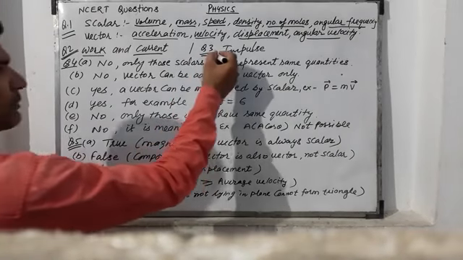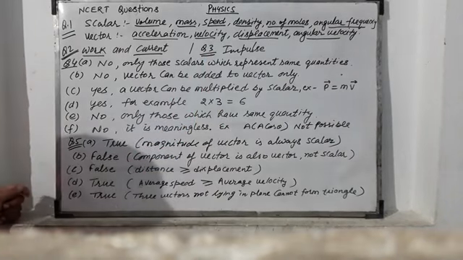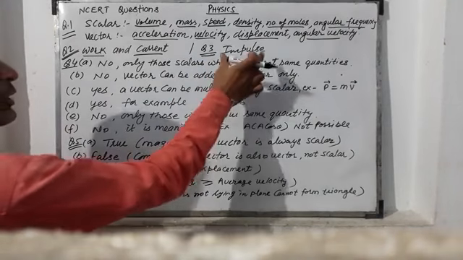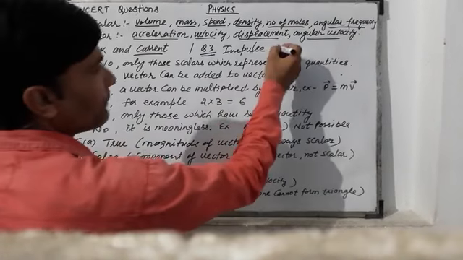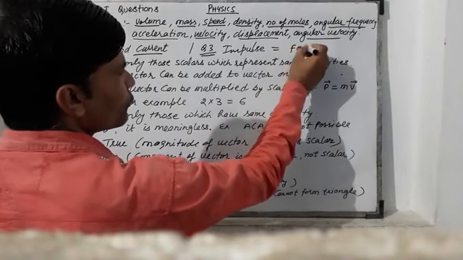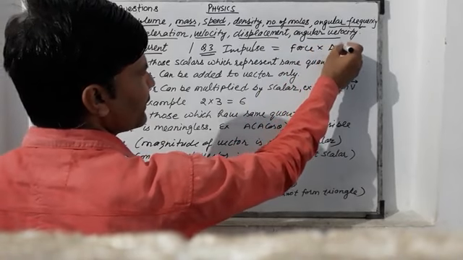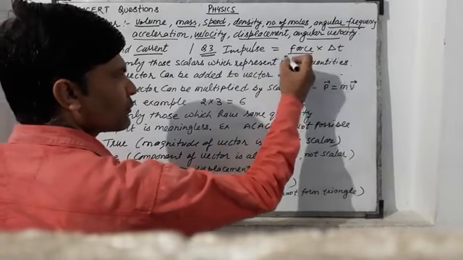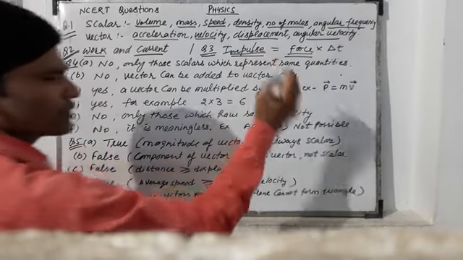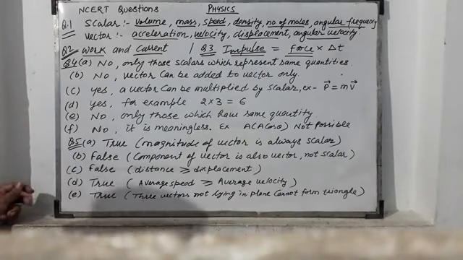In question number 3, the question is asking about vector quantity. So, impulse is the only vector quantity. Impulse is equal to force into time interval. And force is a vector quantity. So, impulse is also a vector quantity.